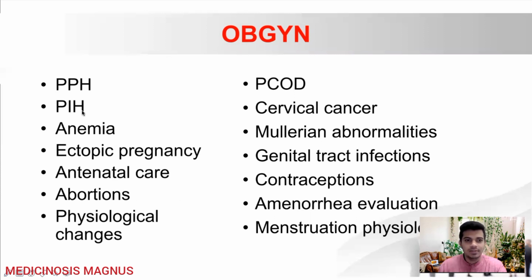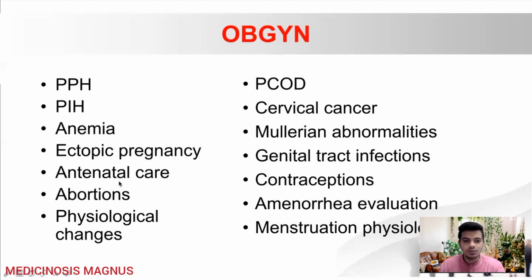So the eclampsia, preeclampsia, HELLP syndrome, and treatment of eclampsia and preeclampsia, the Pritchard regime, those things are important. Also anemia in pregnancy. Okay. Then ectopic pregnancy, the management, the common questions asked in ectopic pregnancy are like most common site, which part of fallopian tube, all those things are commonly asked.